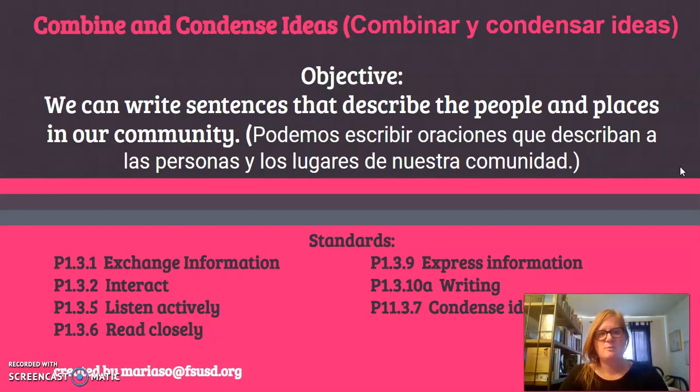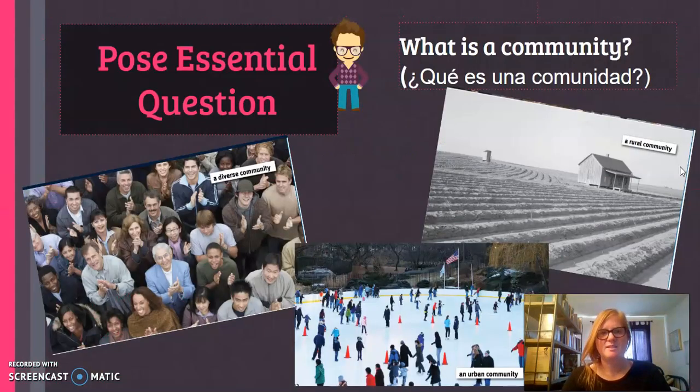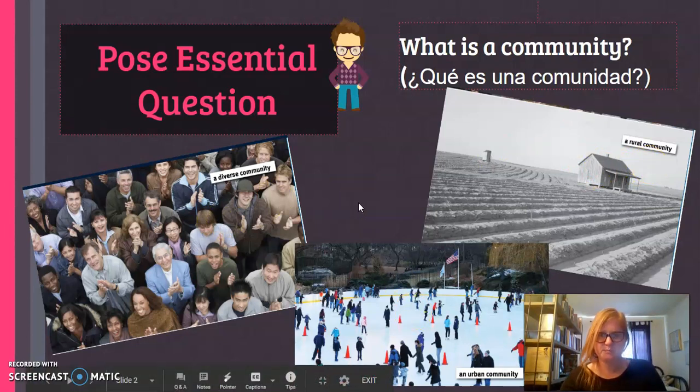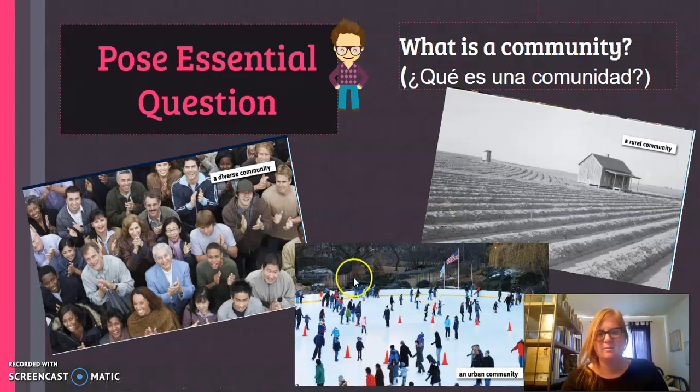Okay, so today we're going to combine and condense ideas. Our objective is that we can write sentences that describe the people and places in our community. So, what is a community? Look at all these pictures. What do you notice? A diverse community, a rural community, and an urban community. Those are all different types of communities, and you might notice some different things about each one of these.